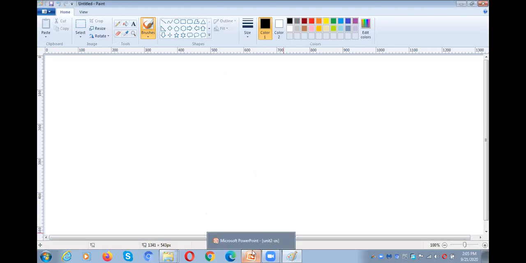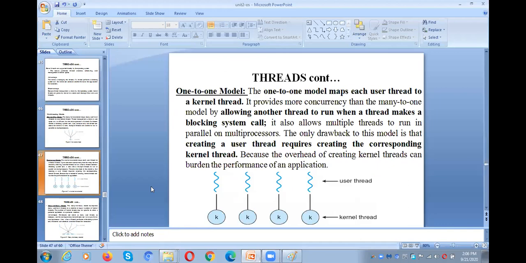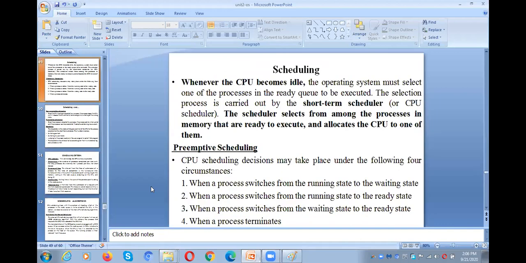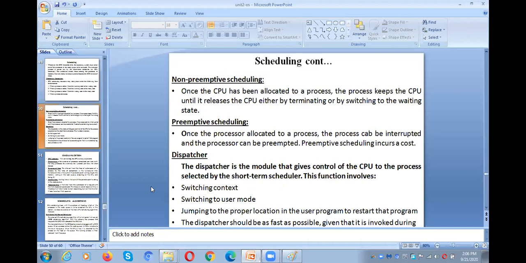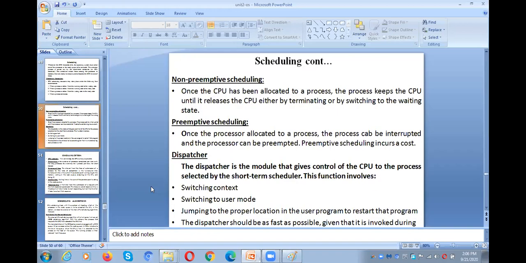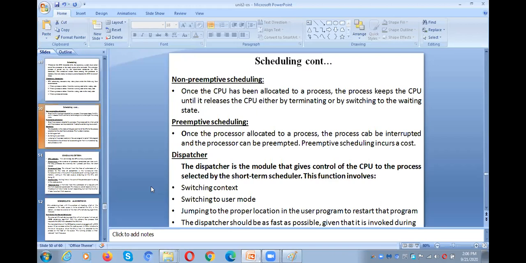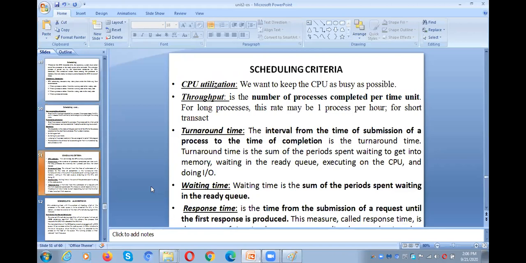And by this we can conclude threading. Now we need to move to scheduling. So we need to talk about scheduling. First of all, what is scheduling? What are the scheduling criteria? What concepts do we need to learn under scheduling? And next, what is preemptive scheduling? What is non-preemptive scheduling? What is a dispatcher? And the next one, what are the scheduling criteria?